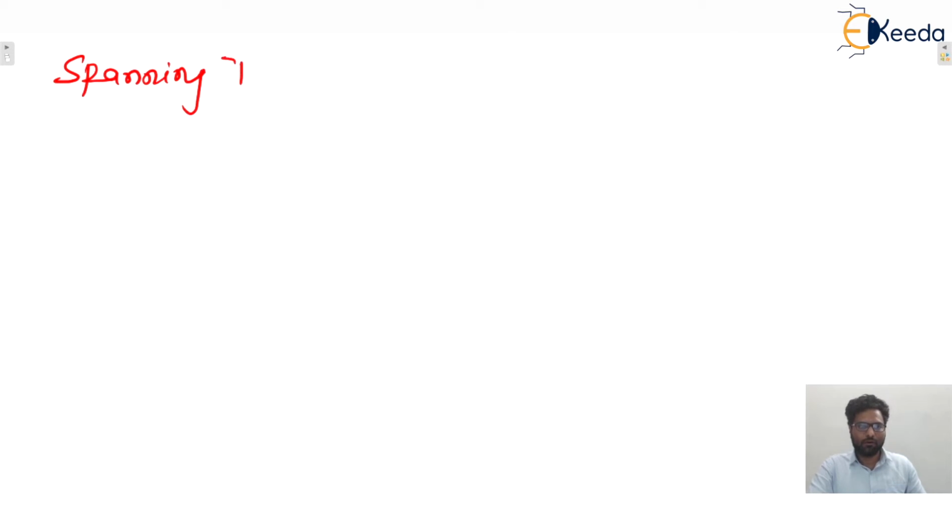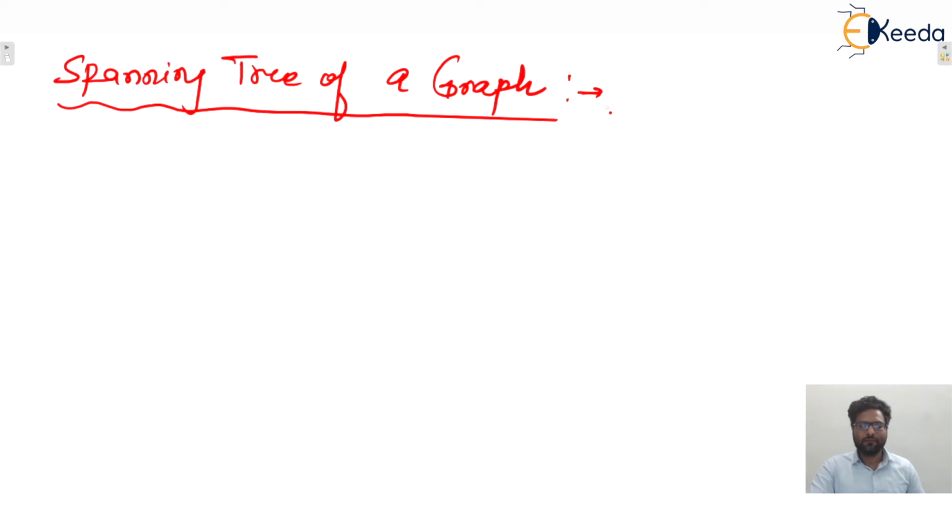spanning tree of a graph, isn't it? Spanning trees are always a subgraph of the given graph, isn't it? And that will be a tree, isn't it?